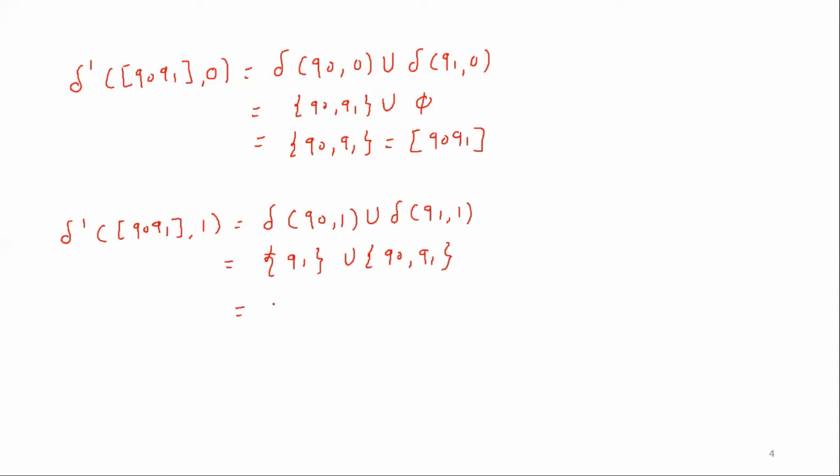Now the union of these two is Q0, Q1, and finally in DFA represented as Q0, Q1. So Q0, Q1 state for the input 0 goes to Q0, Q1, as well as for the input 1, it goes to Q0, Q1.